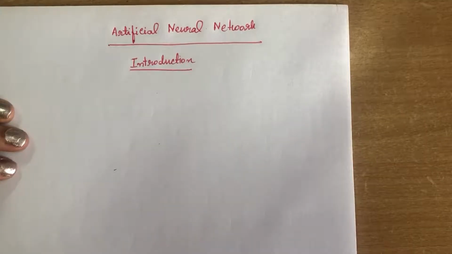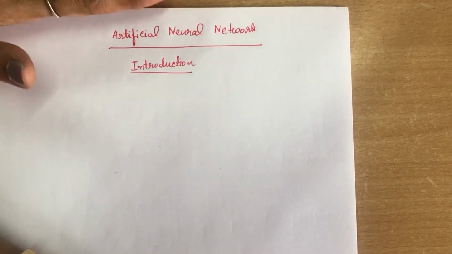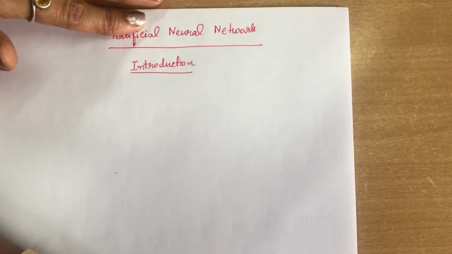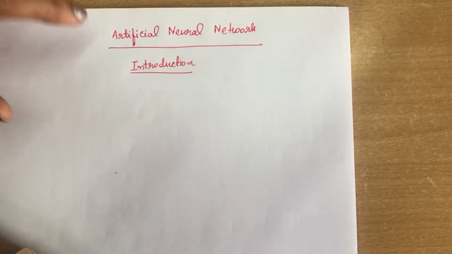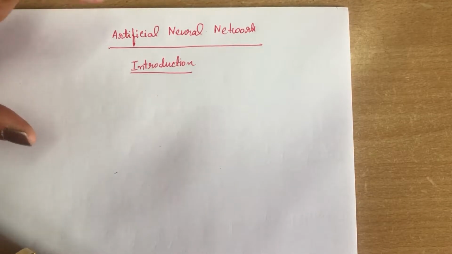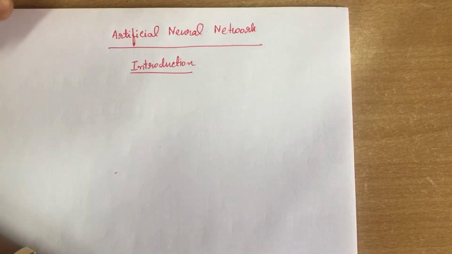Let's get started. Okay, what is artificial neural network? This artificial neural network is designed to develop a computational device which models the human brain. So for modeling the human brain, this artificial neural network was developed to perform various tasks.